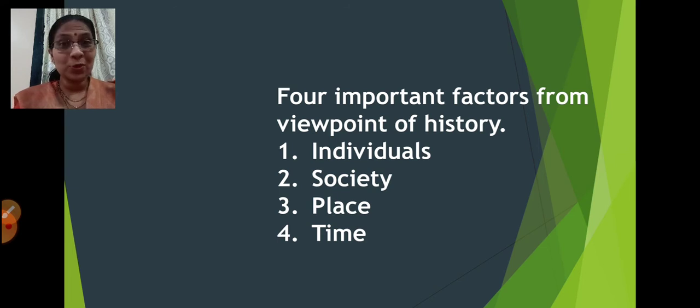We learnt about the society, and in religious synthesis we learnt how people were following the principle of secularism. We learnt about the places, and also the time period. Time is very important when we learn history because everything is based on the past. So these are the four important factors from the viewpoint of history: individuals, society, place, and time.